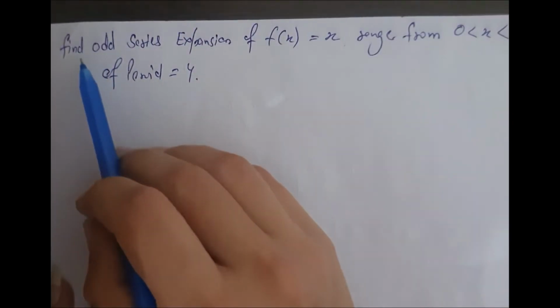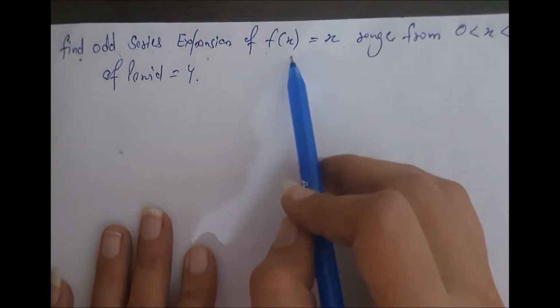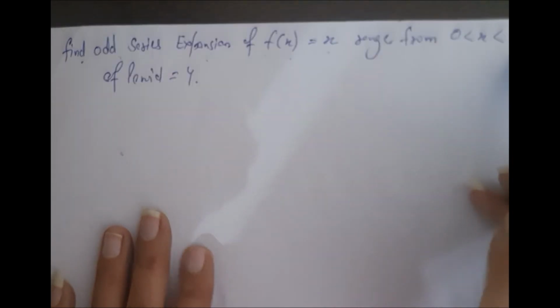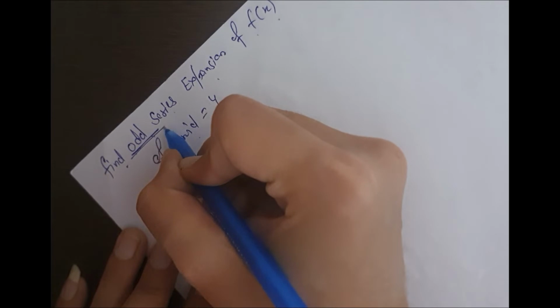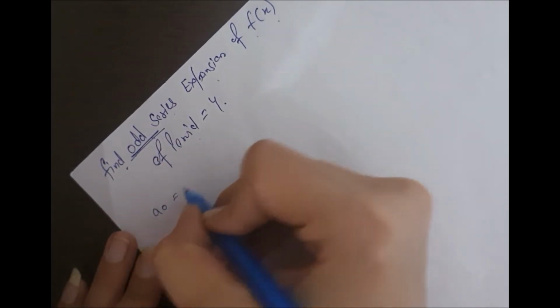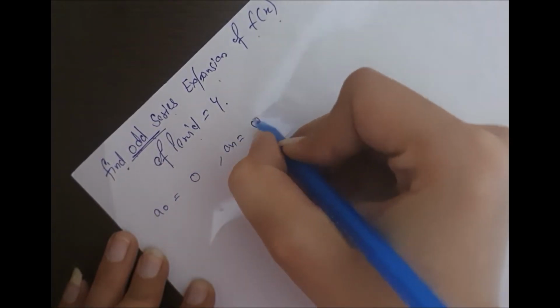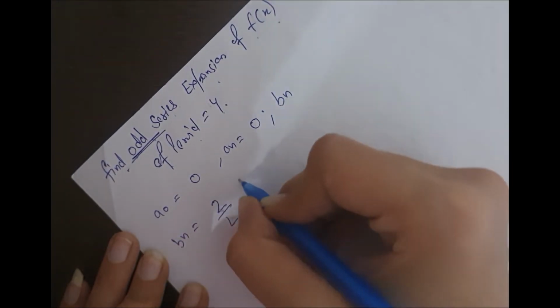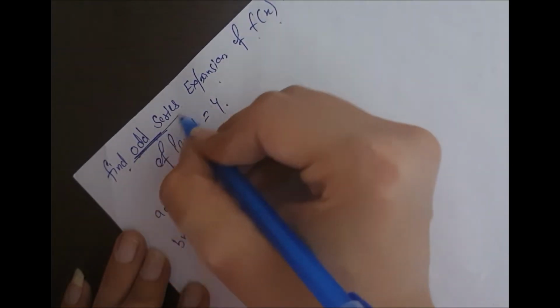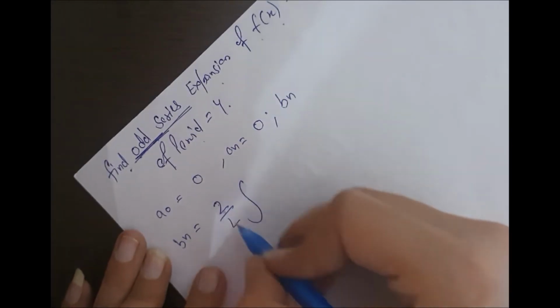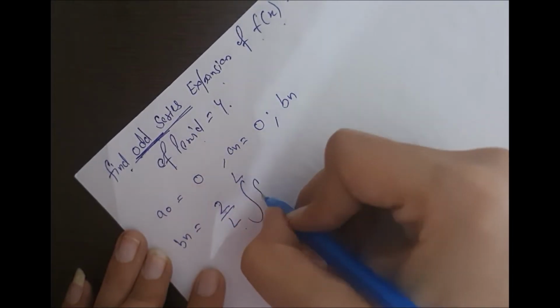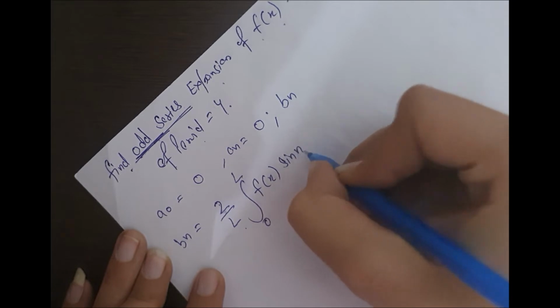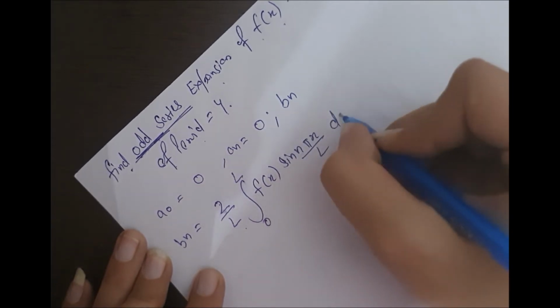Second question: find the odd series expansion of the function f(x) = x, range from 0 to 2, of period 4. We have to find the odd series expansion. So a0 will be 0, an will be 0. We have to only find bn. Bn will be 2 by L, 0 to L, f(x) sine n pi x by L dx.